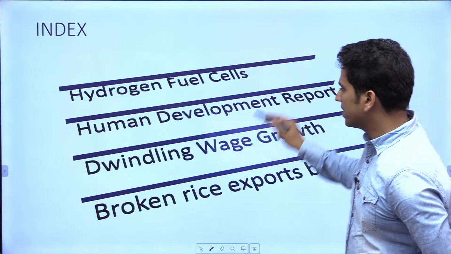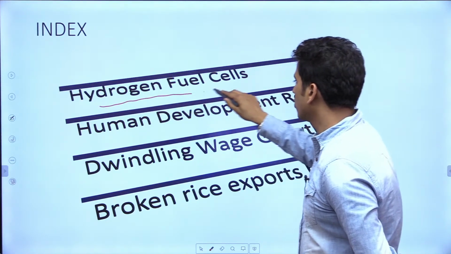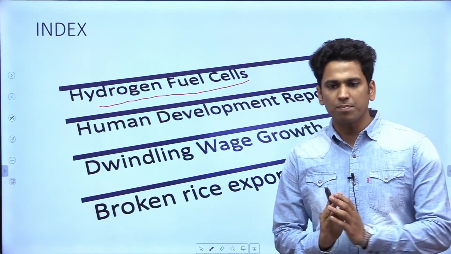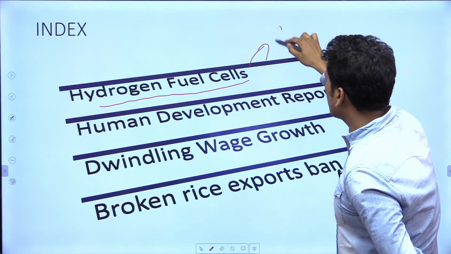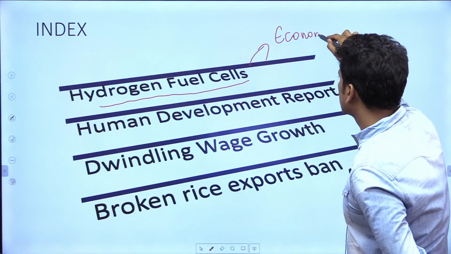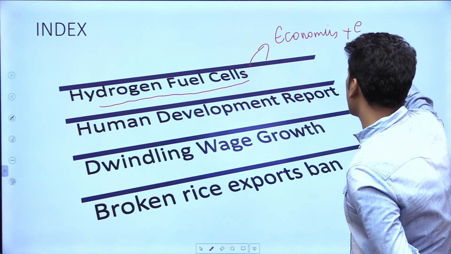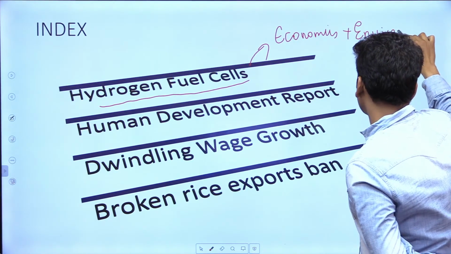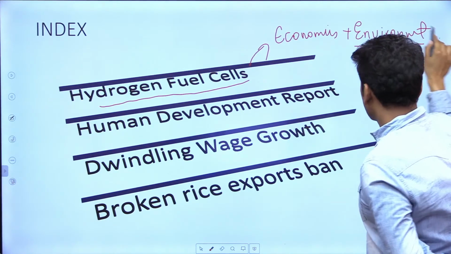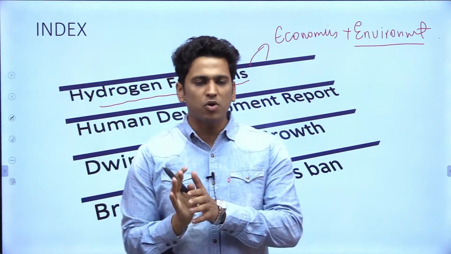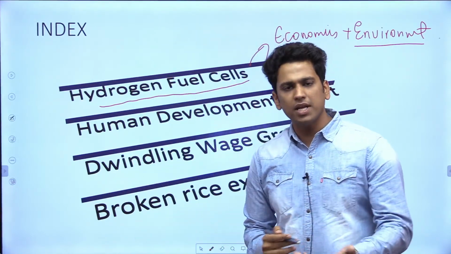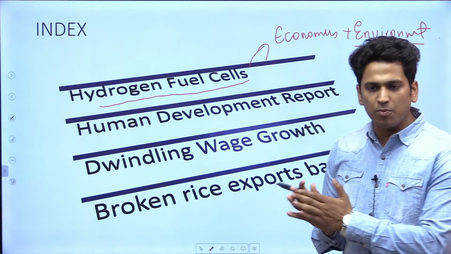The first topic is related to hydrogen fuel cells. It has a component of economics and a little bit of environment as well. I will let you know कि किस तरीके से environment और economics के mixture से इससे question frame किया जा सकता है from a mains point of view as well as a prelims point of view.